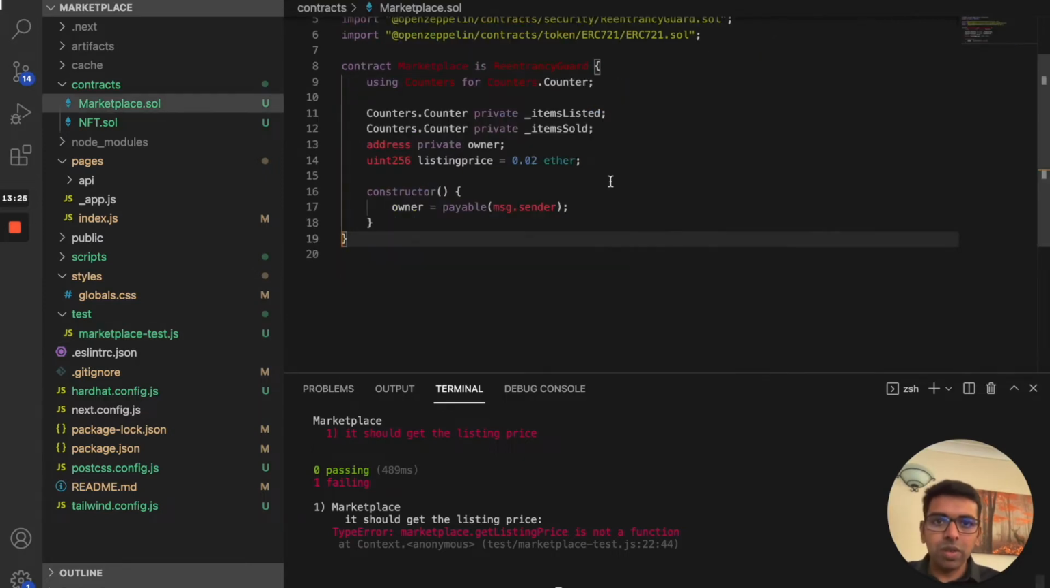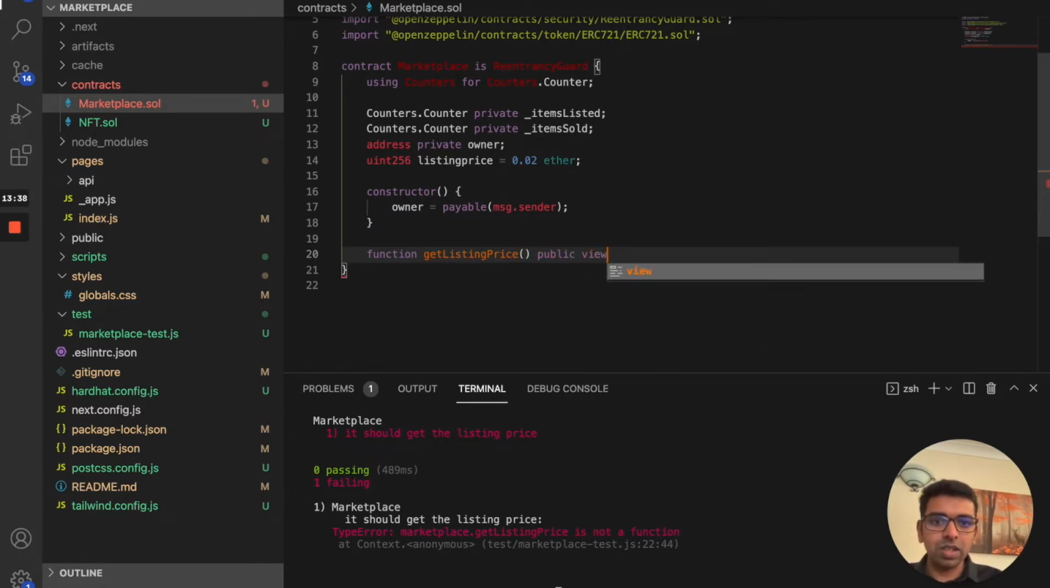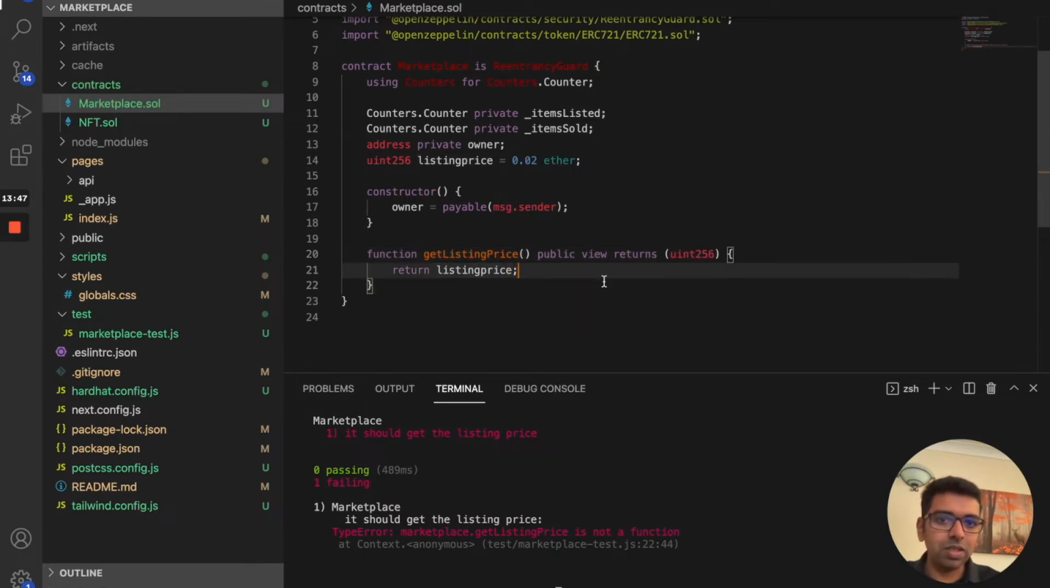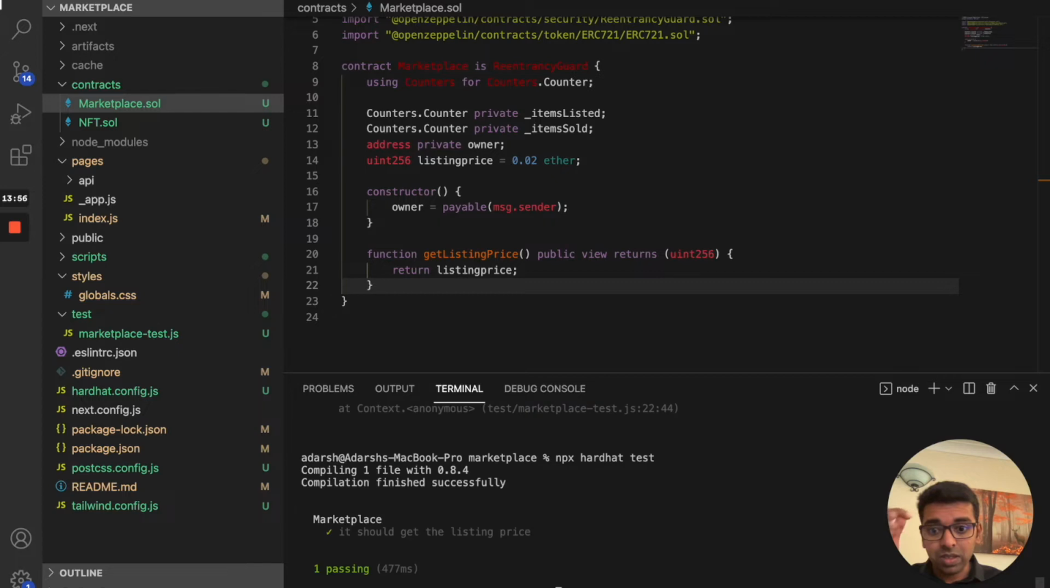So we're going to go to the marketplace contract and write a function, getListingPrice. We don't need any parameters, and this should be a public function. Because it's reading something from the blockchain, we need to put view there, and it's going to return a uint256, and then it's going to finally return the listingPrice. So we wrote this function. Let's save this and run the test again. This time the test should pass.